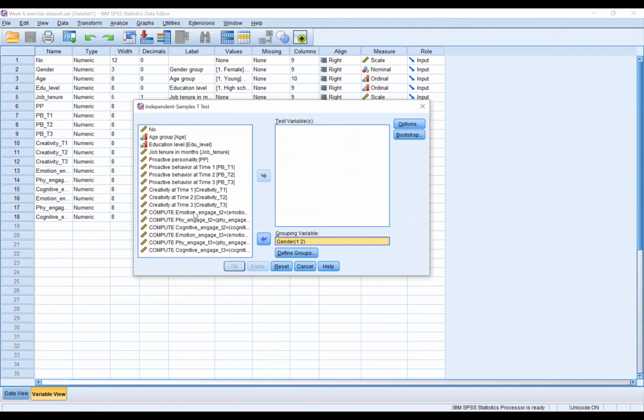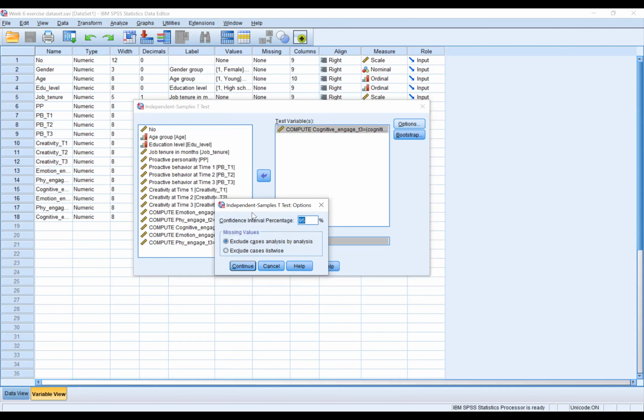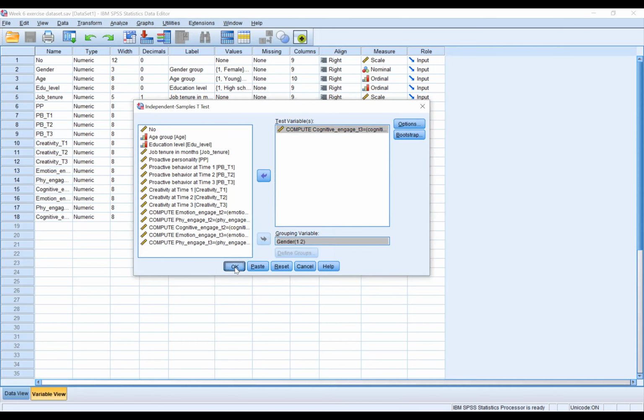Continue. And we also put the dependent variable, cognitive engagement, under the test variable. On the right hand side, we choose Options. Make sure that the CI percentage is 95%. Click continue and OK.